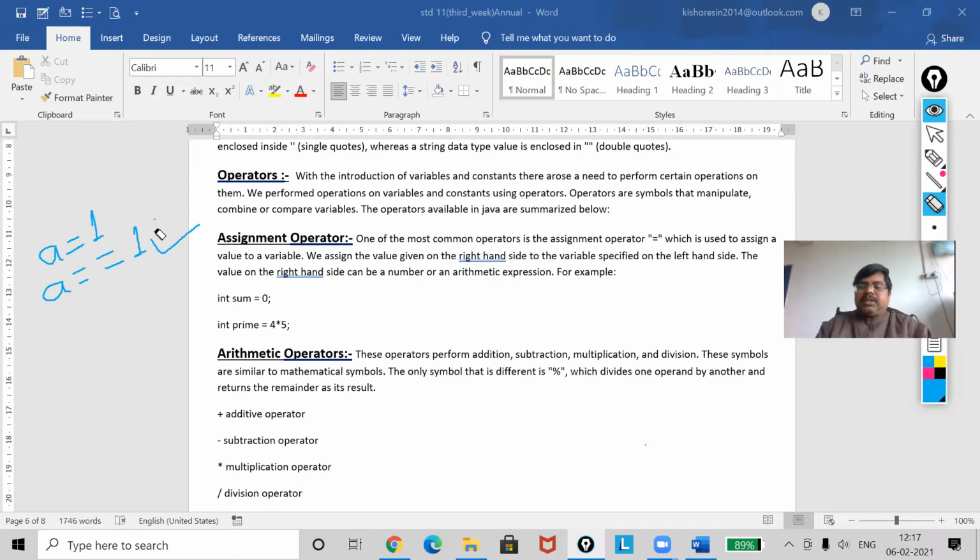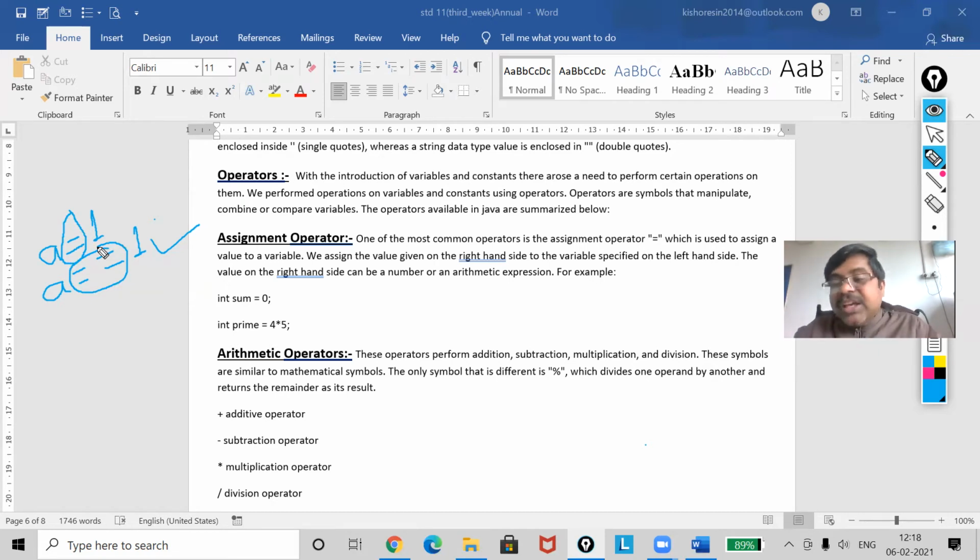See. First statement is having the assignment operator. This is my assignment operator, but this one is my relational operator. First statement will store value 1 to variable A, but the second statement will compare the value whether A value is 1 or not for checking. So here it is the relation.